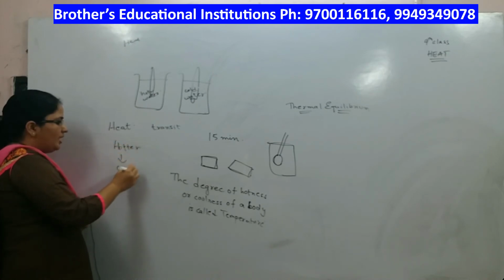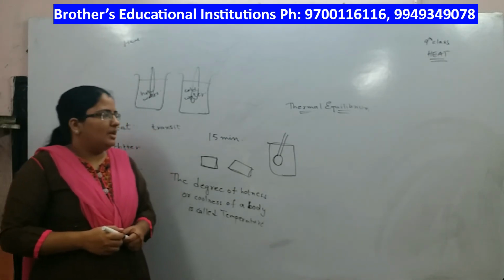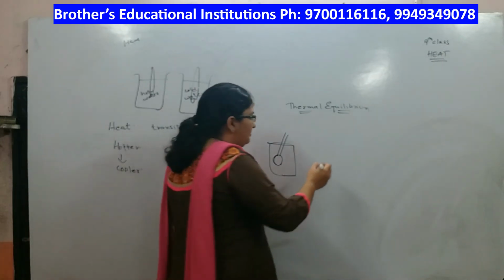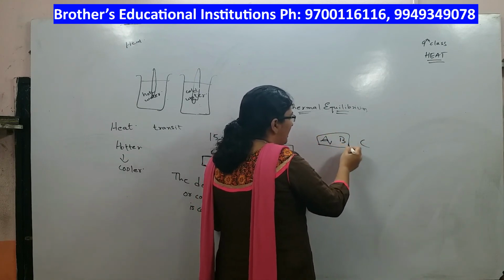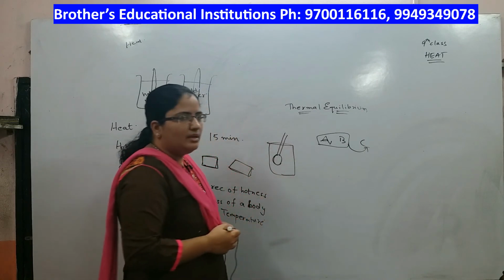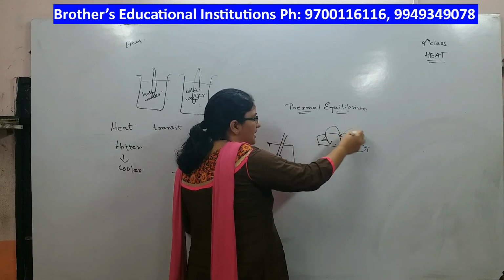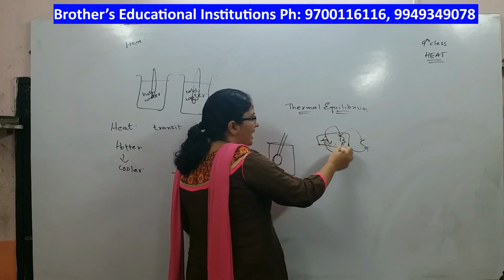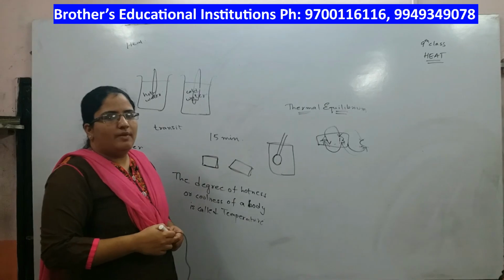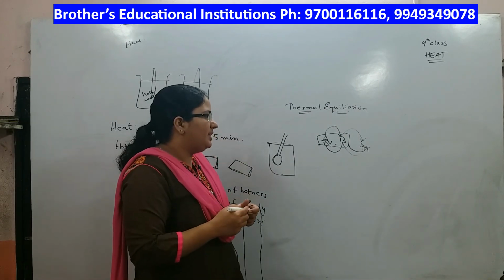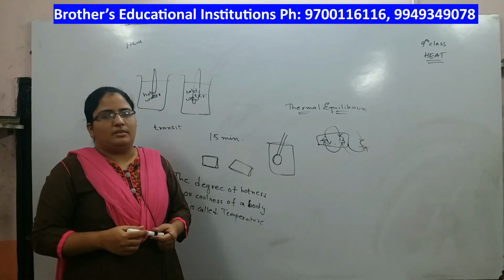Now let us take three systems A, B and C. Let us say both A and B are in thermal equilibrium with system C. Then A is in thermal equilibrium with B as well as C, B is in thermal equilibrium with A and C, and C is in thermal equilibrium with both A and B. So whenever two systems are in thermal equilibrium with a third system, then all three systems are in thermal equilibrium with each other.